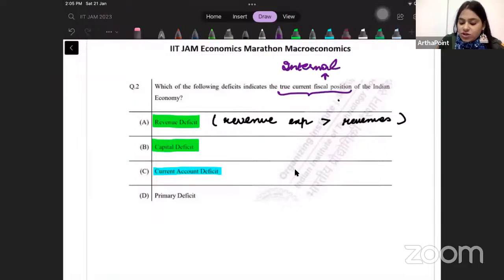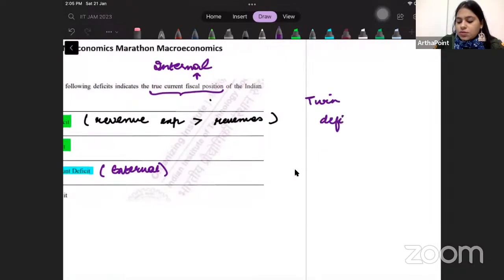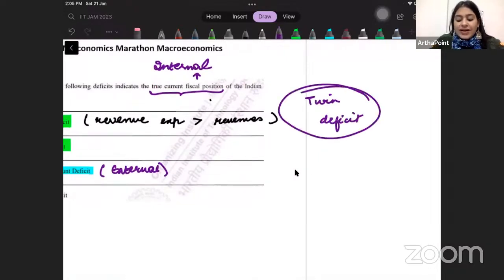Current account deficit is an external deficit point. Note that in economics, we have something known as the twin deficit problem. Twin deficit is two deficits: one is internal and one is external.